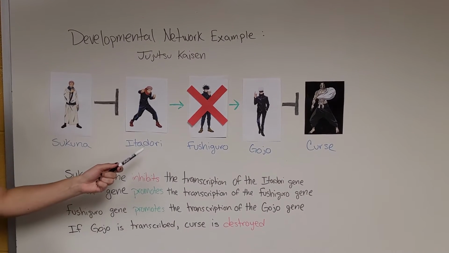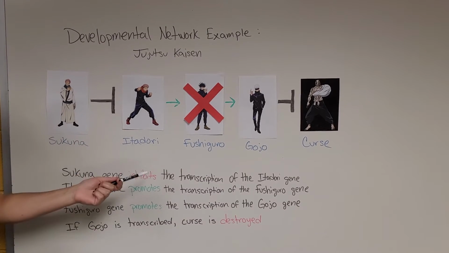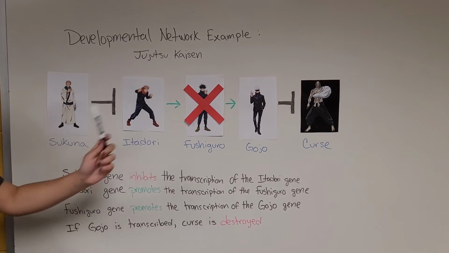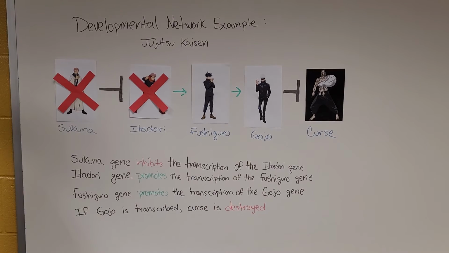If the Fushiguro gene was mutated, Sukuna would still be able to block the Itadori gene. Therefore, it would not matter if the Fushiguro gene was mutated, as he would not be able to be expressed anyways. Therefore, the Gojo gene would not be expressed and be able to block the curse.